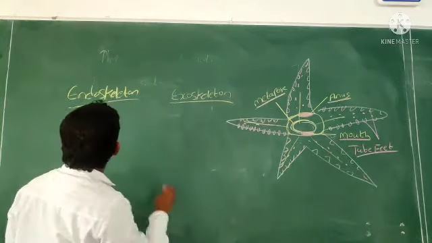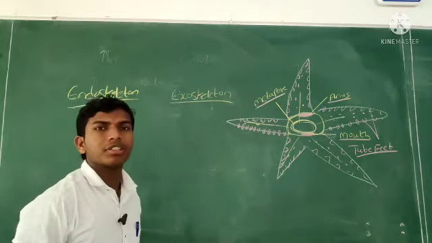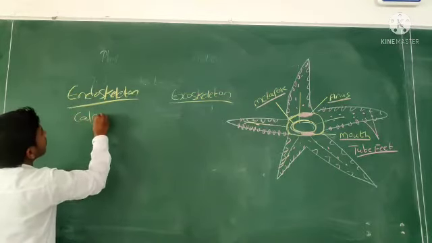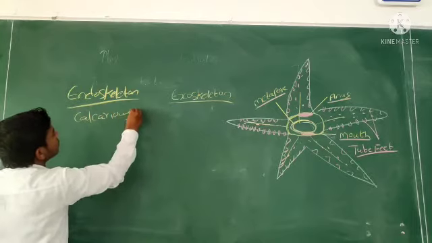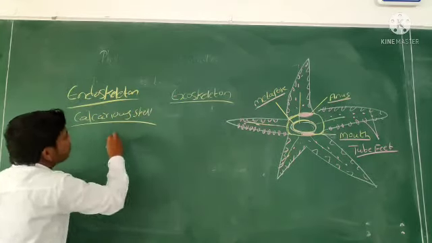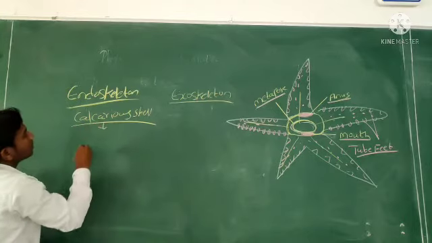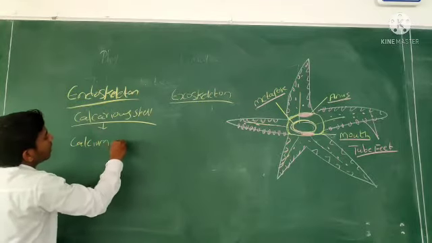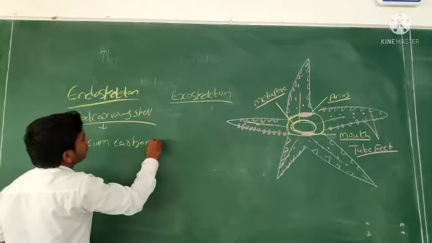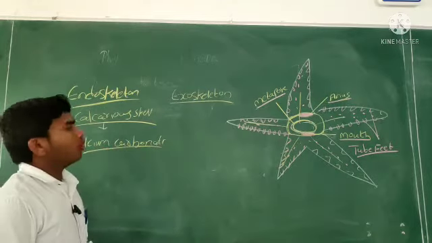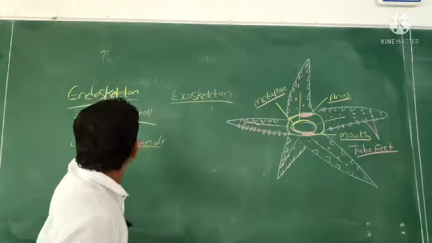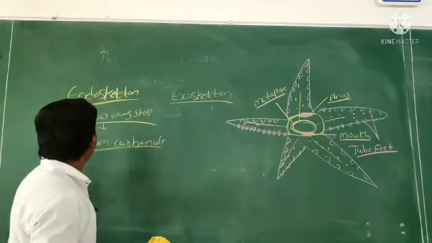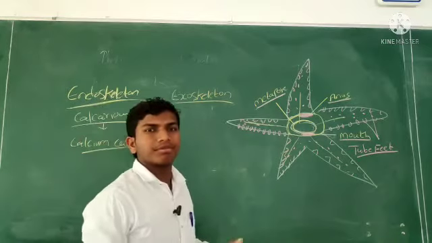The inside of the body is made up of calcareous cells. These cells are made up of calcium carbonate. The skeleton inside the body is called calcareous cells, and these calcareous cells are made up of calcium carbonate.